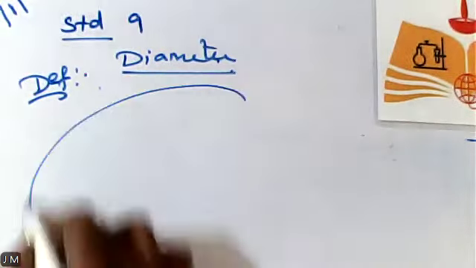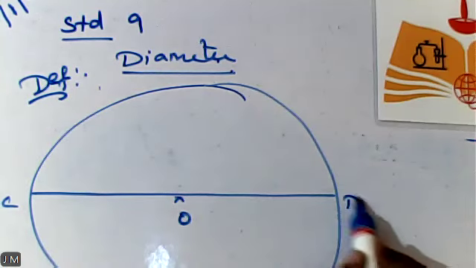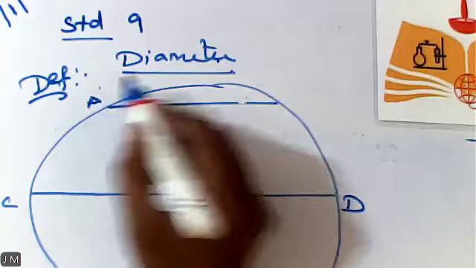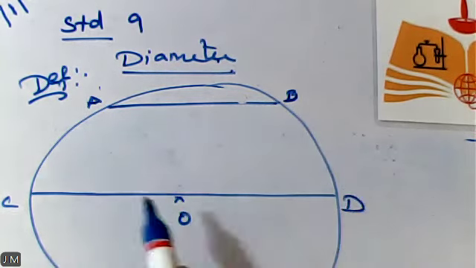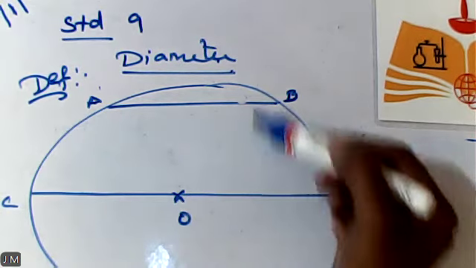So we draw the diagram. So here, O, I'm asking you to consider C, D. Here, my AB is here. Okay? So what we are supposed to say is that AB is a chord as well as CD is also a chord. So what is the difference between these two chords?